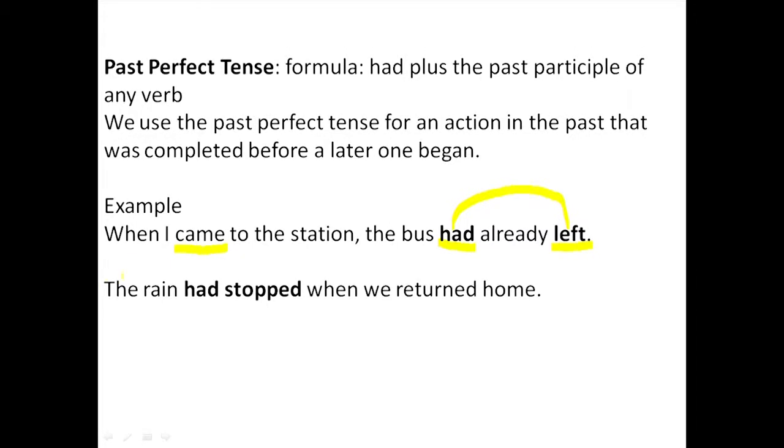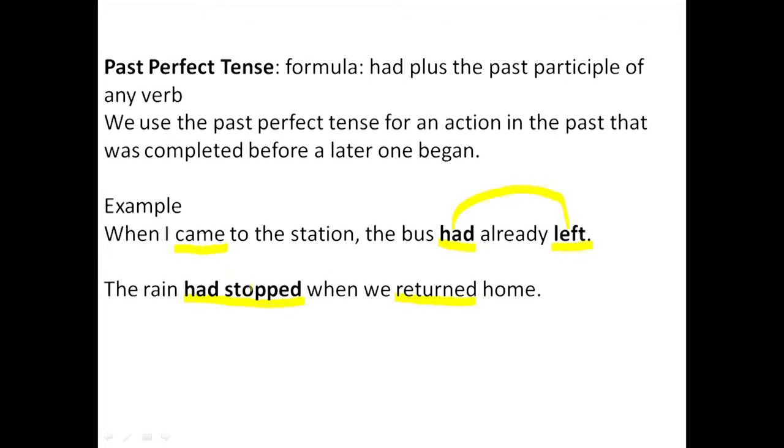So here again we have: the rain had stopped when we returned. The rain had stopped when we returned. You see here, had stopped is the first activity. Return is the other activity. It's the one that occurred immediately after the ceasing of the rain.